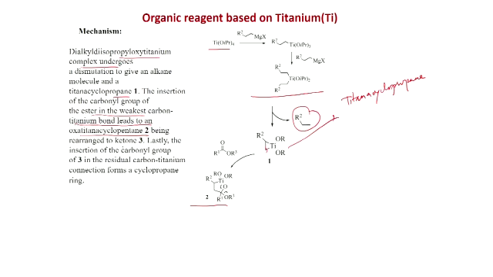And this oxytitanium cyclopropane is rearranged to a ketone. Of course, here this OR3 group will eliminate, or it will bind to titanium also, and a ketone will form here. Lastly, the insertion of the carbonyl group of 3 in the residual carbon-titanium connection forms a cyclopropane ring. So, after this, this bond will break.